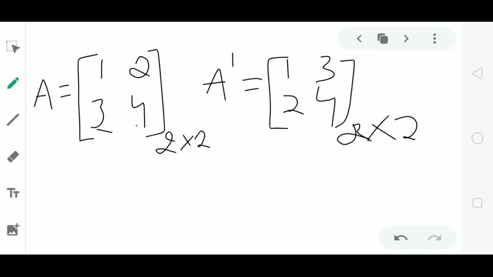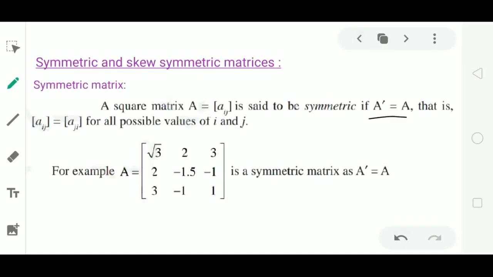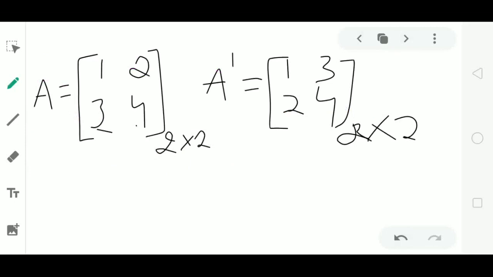Now we have to get A dash is equal to A. Check whether these two matrices are equal or not. As per the definition of equality, both the matrices are of the same order. Now we have to check their corresponding elements. First element is equal to the first element of A dash.